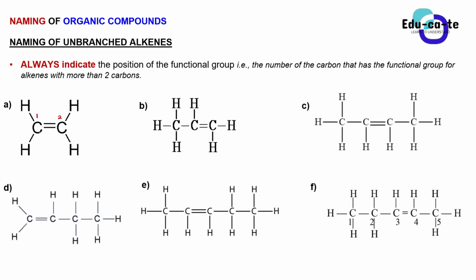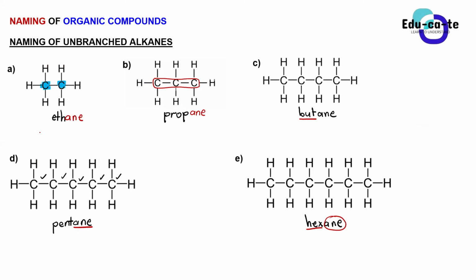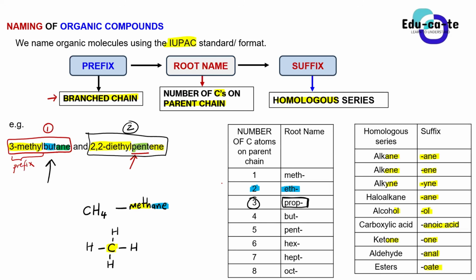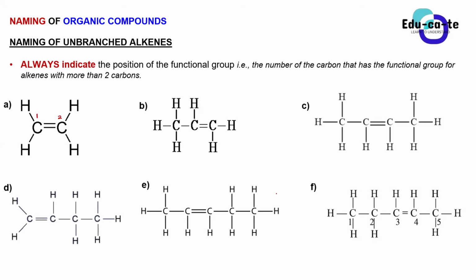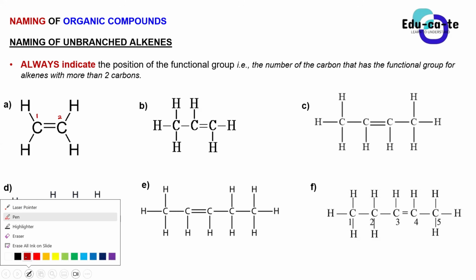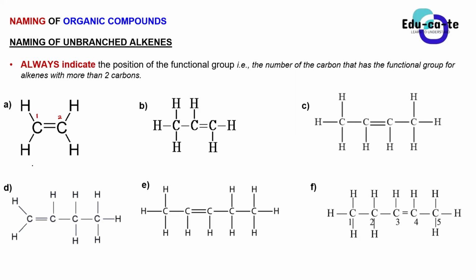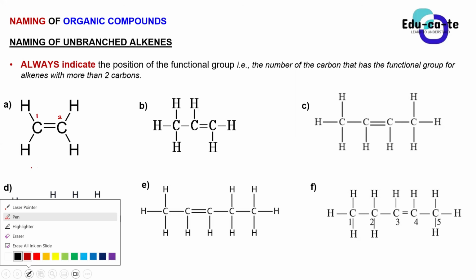Now we use the same naming standard for the root name. Since we have 2 carbons in the parent chain, because that's the only chain available, when we go back to our reference table, for 2 carbons in the parent chain we use the name eth. So let me write an eth.